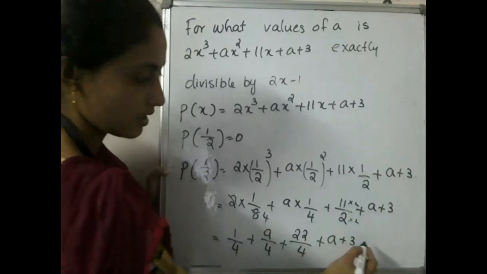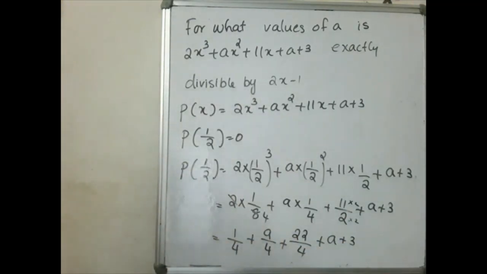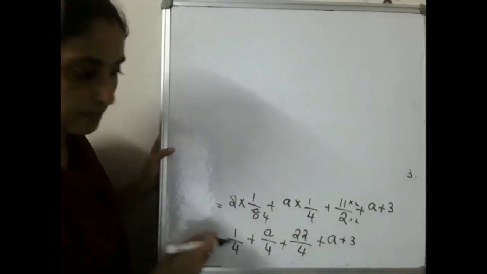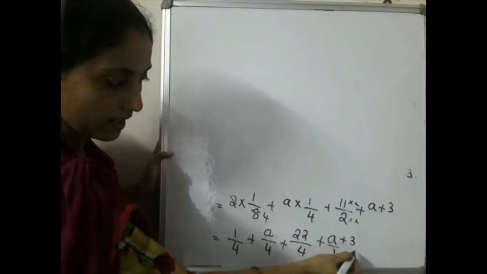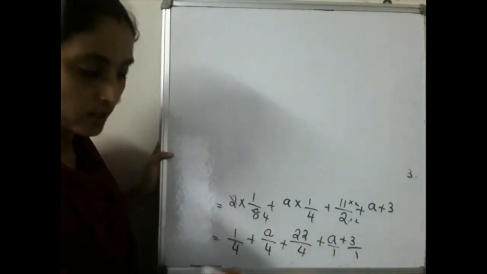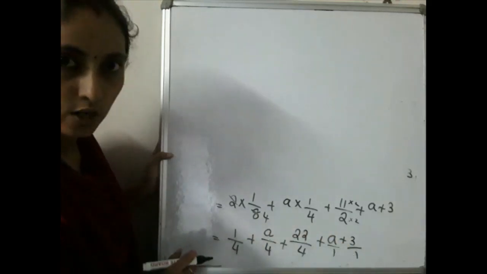So please write down up to this. I already said making the denominator same is an easy method. So here you can put by 1, here also you can put by 1. So making the denominator to 4, what you have to do is multiply both the numerator and denominator by 4.